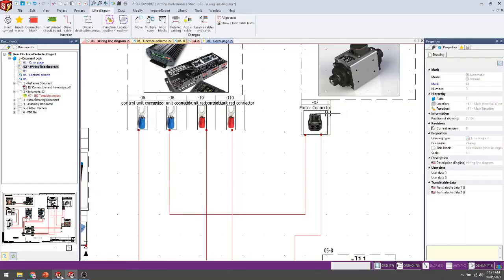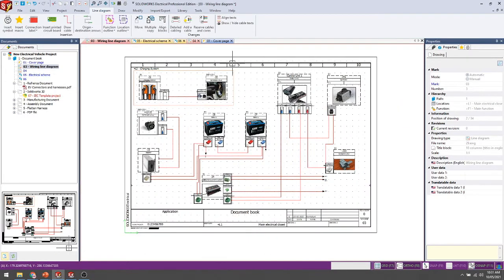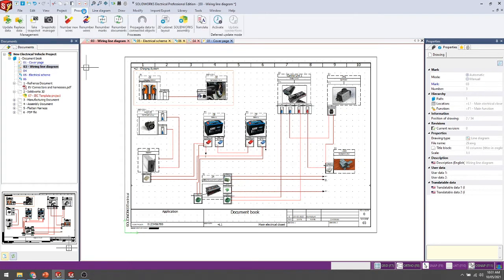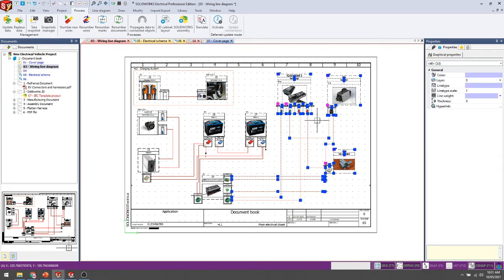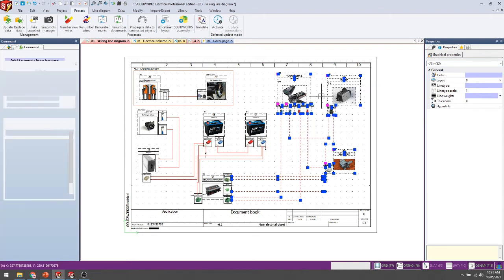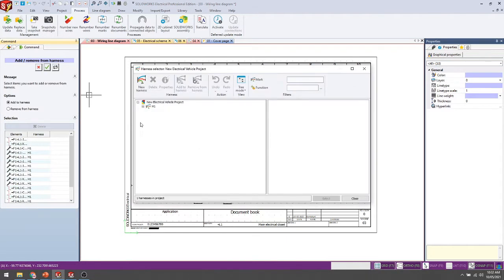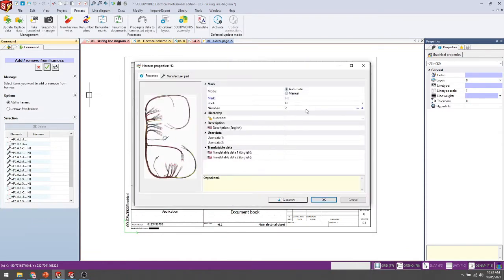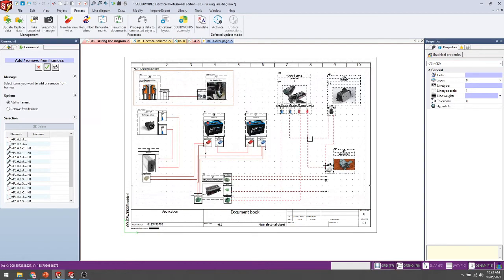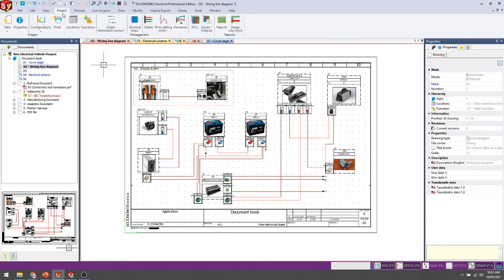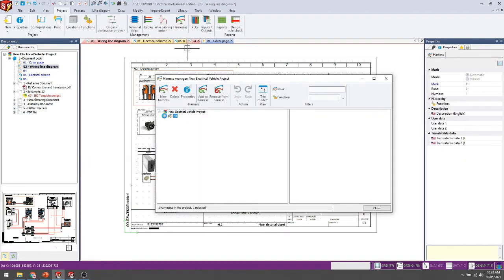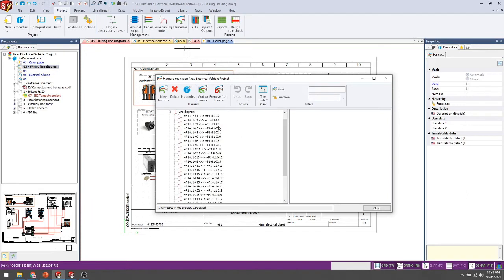Now the second point: we need to add some electrical-side harness properties. For harness properties, SolidWorks can help you. Just select a particular wire and its properties, including the symbol, and add or remove harnessing from here. You can select whatever harnessing you want, two or three, and add it as a harness property. I have already added this one. If you see here, h1 is a harness, and inside the harness we have added a single line diagram wire. We can get it directly.